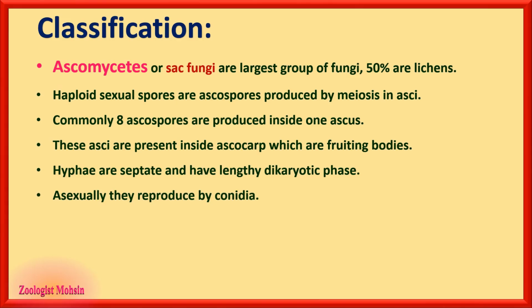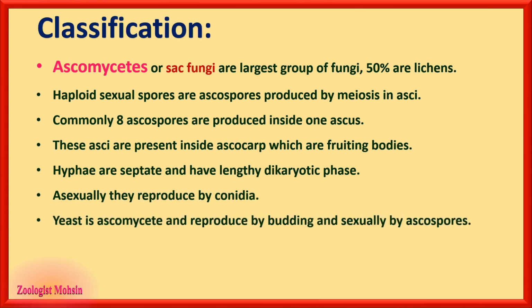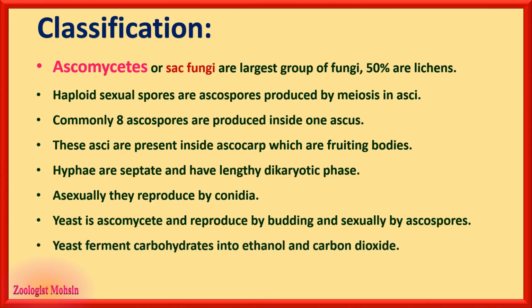Asexually, they reproduce by conidia. Yeast is an ascomycete and reproduces by budding, and sexually by ascospores. That is an important thing to remember. Yeast also undergoes sexual reproduction, and that is by ascospores. Yeast ferments carbohydrates into ethanol, which is an alcohol, and carbon dioxide.